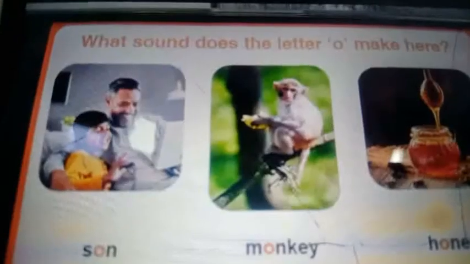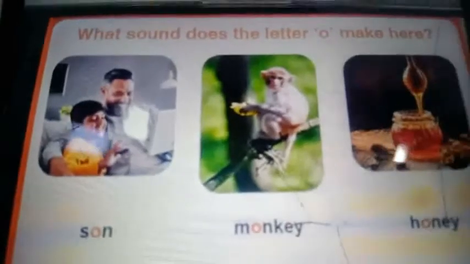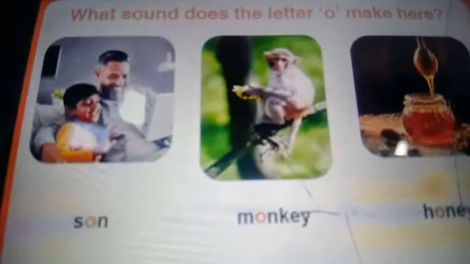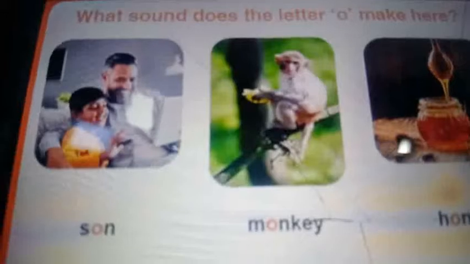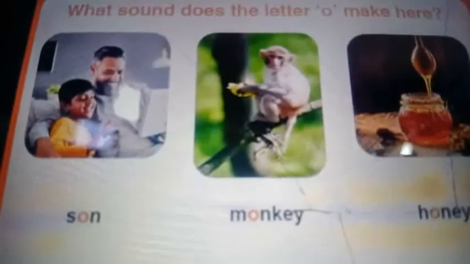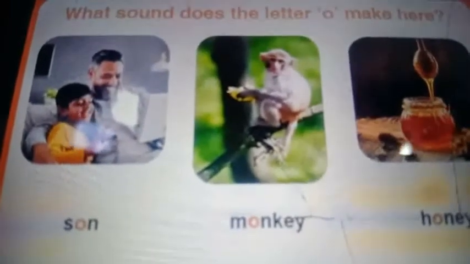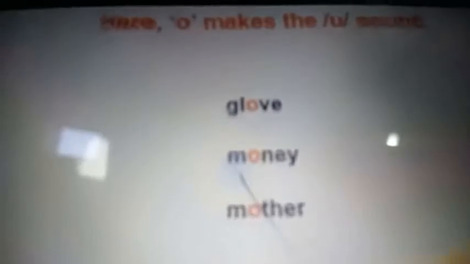Let us see the next word, my dear children. O sound as in A. Sand. Let us see the example sentence. What sound does the letter A make here? See the words. Sand, monkey, honey. It makes the A sound, and umbrella. See that? Here O makes the A sound.